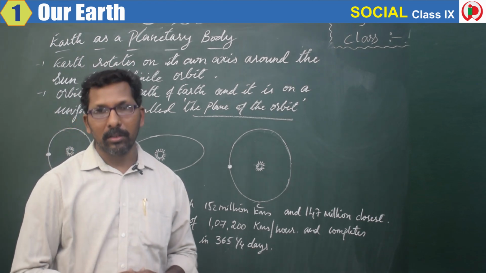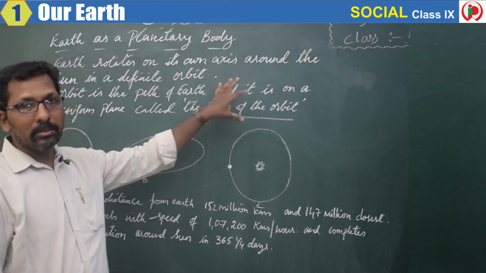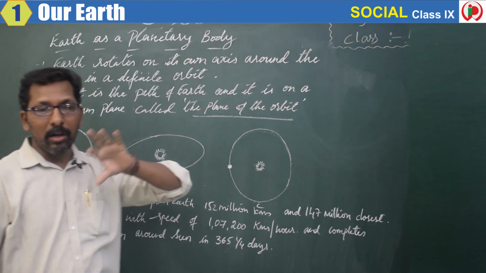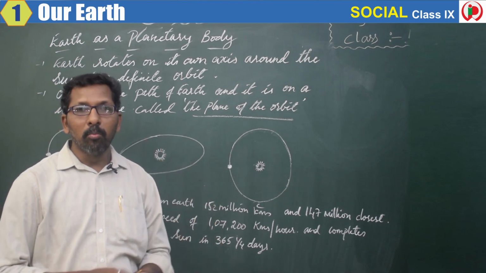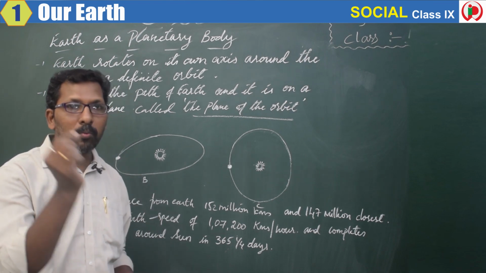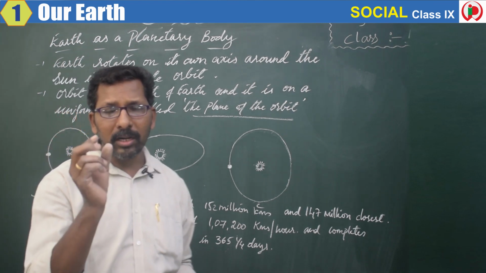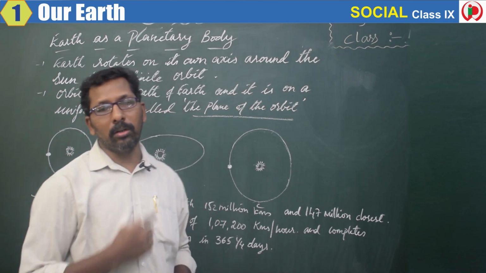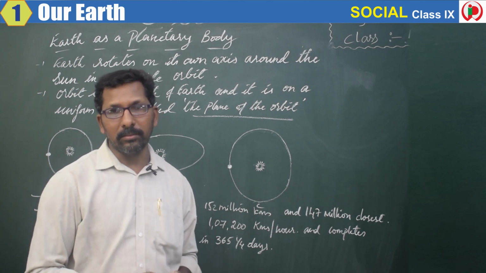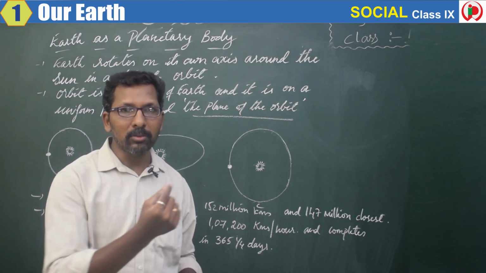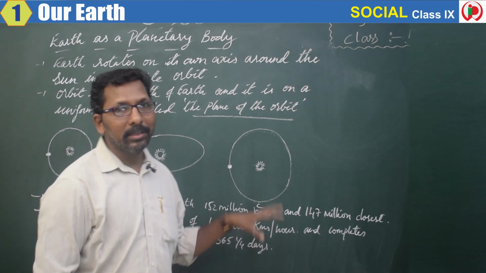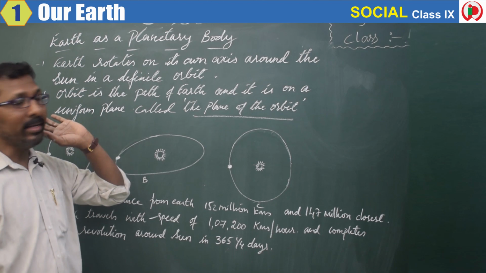Now let us know more about our planet Earth. Our Earth is a planet, and it also moves around the star, the sun. On what path does it move, what is that path called, how much time does it take to move around the sun, and how much time does it take to rotate on its own axis? We'll discuss that now.